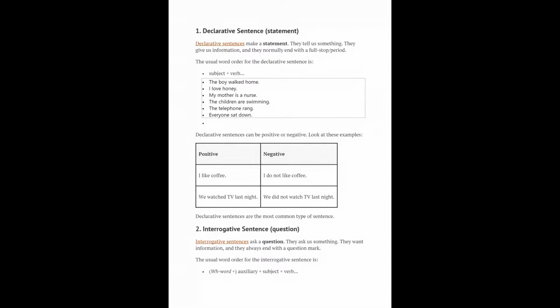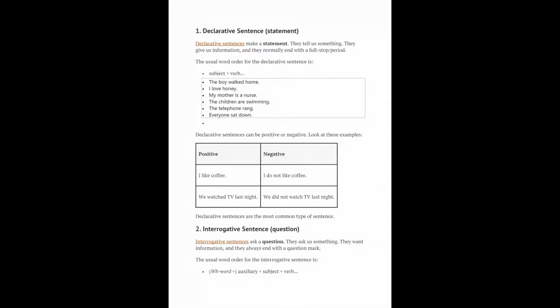positive and negative aspect of the declarative sentence. Generally a declarative sentence could be positive, and sometimes it could have a negative aspect, so we need to understand how the sentence is uttered by a person in a positive way as well as in a negative way. Here we have two examples which define the declarative aspect of the sentence under positive and negative manner.